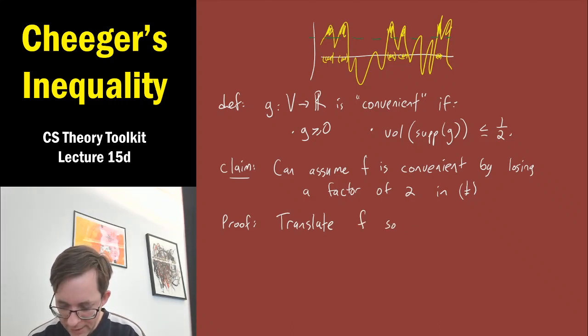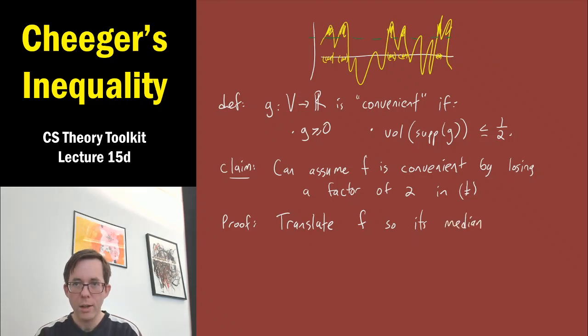So its median, sort of the value of f that it takes on half the time it's below the median and half the time it's above the median, so that its median is 0.